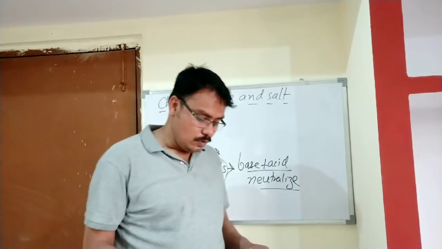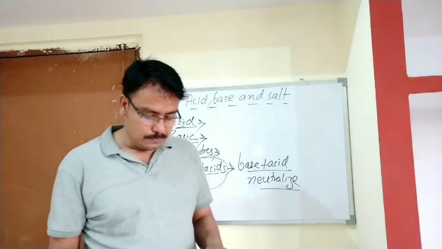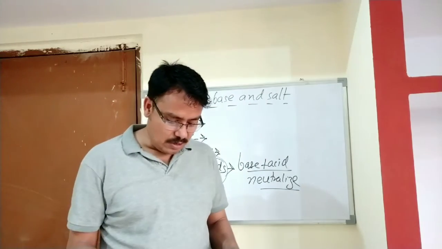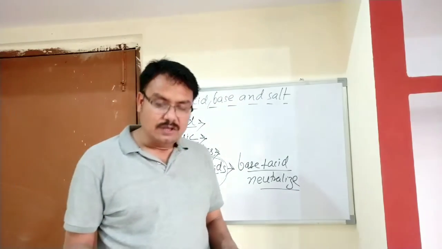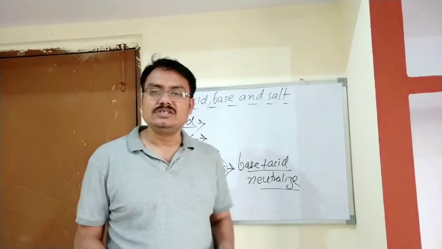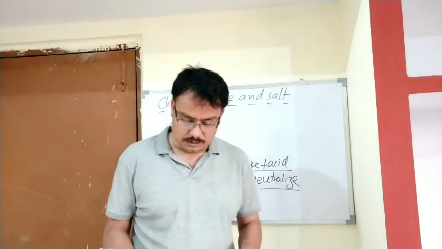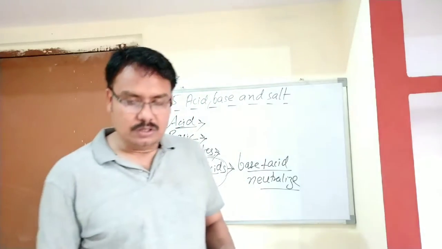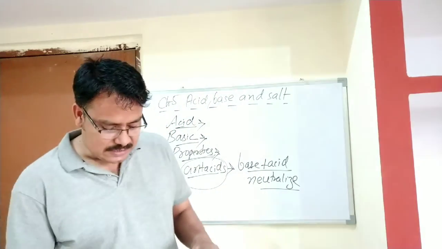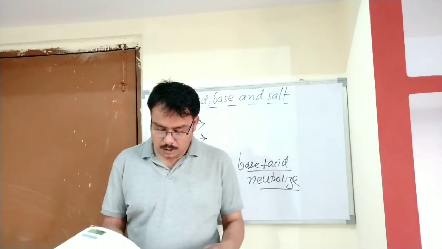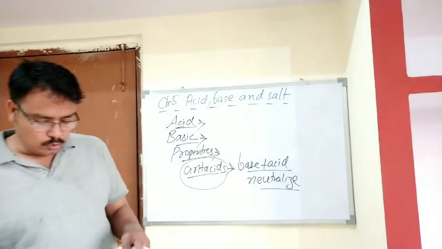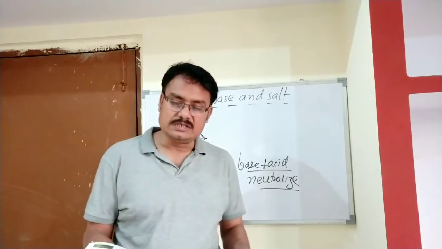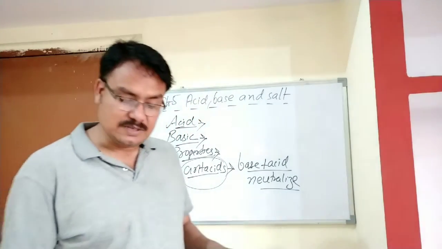Now student, what is a neutral substance? Just now I have told you, those substances which are neither acidic in nature nor basic in nature are called the neutral substances. Some of the neutral substances are pure water, glucose, cane sugar, common salt. These are called the neutral substances.